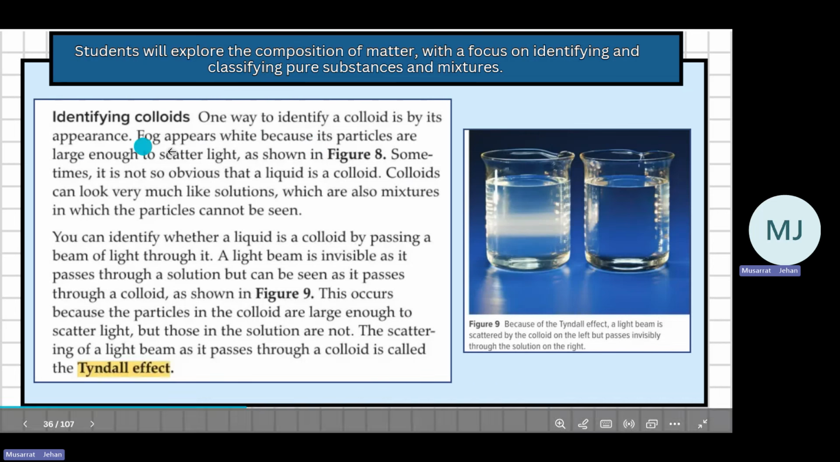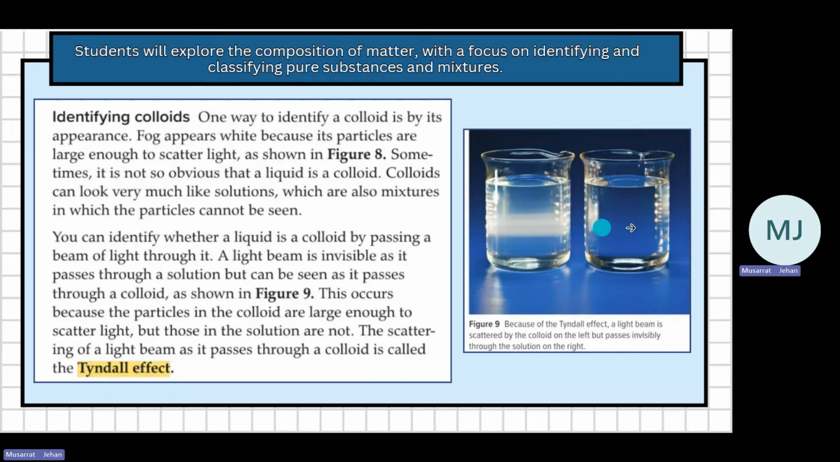How can we identify? By its appearance. Fog appears white because its particles are large enough to scatter light. But sometimes it is not so obvious that a liquid is a colloid. Colloids can look like solutions. Sometimes, like fog, you can tell, but here you cannot make out which one is which because they look similar. We cannot see the particles.